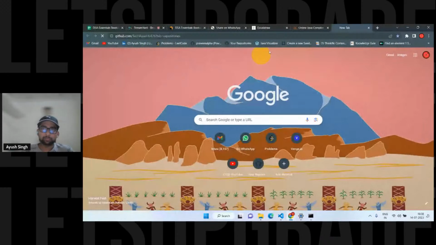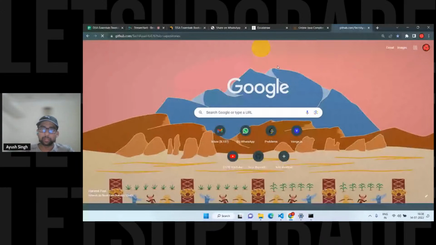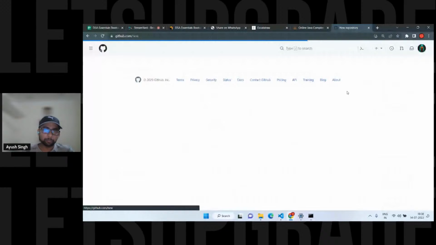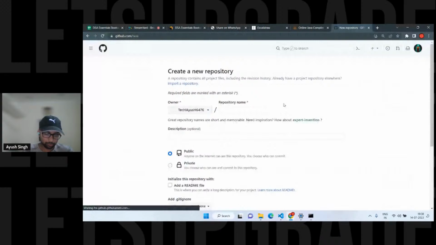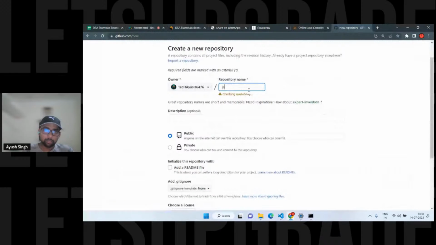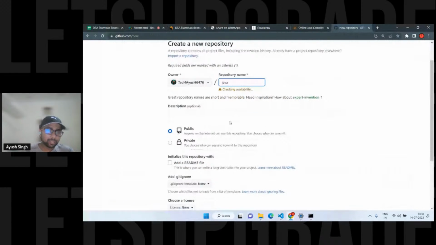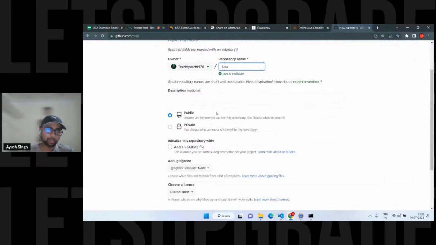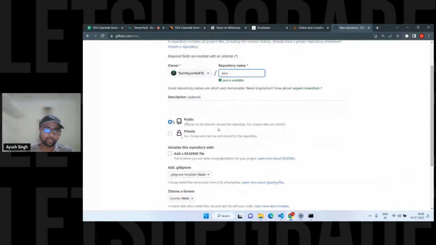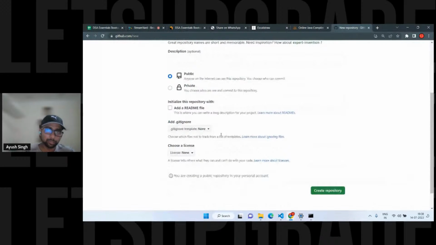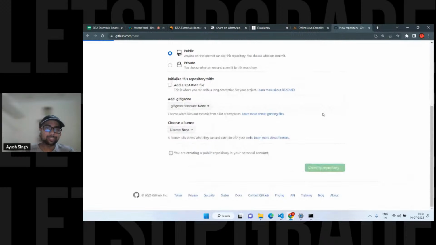You have to make a new repository. Just make sure it is public. Don't make it private. If it's private, no one is able to access it. You just have to create the repository and submit in here only.